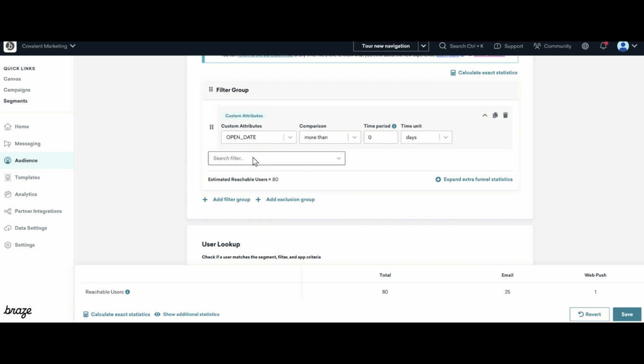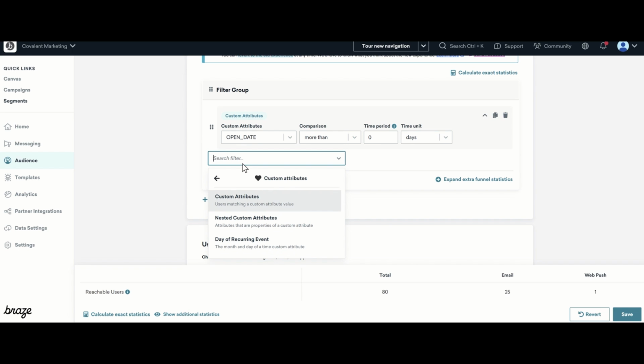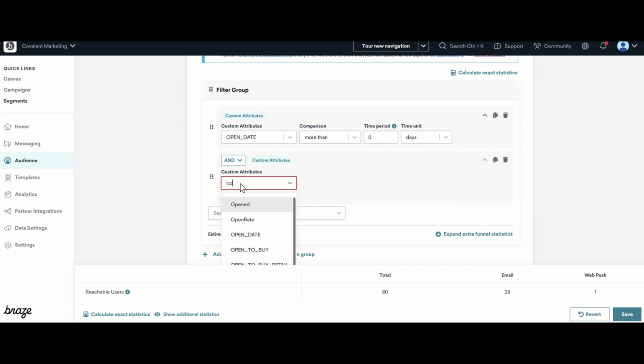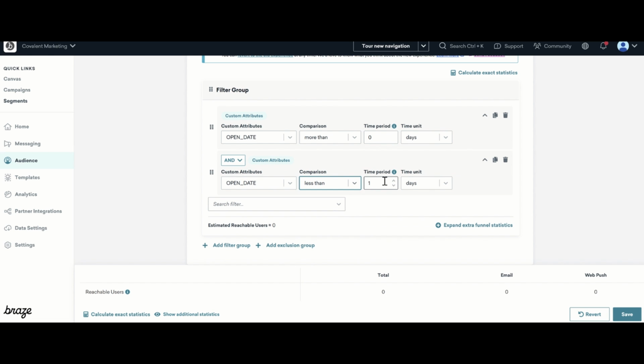Let's find out how many customers opened your email yesterday. As mentioned before, Braze doesn't allow you to filter by an exact date, so we're going to use a workaround. Using the custom attribute open date, you're going to set one filter for more than 0 days ago, and the second filter for less than 2 days ago. This creates that narrow window, and in the results below, you can see how many customers opened your email yesterday.